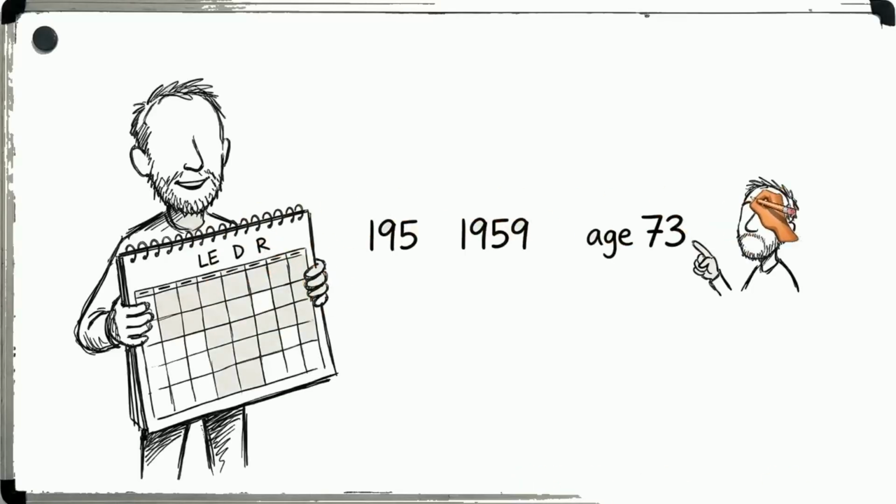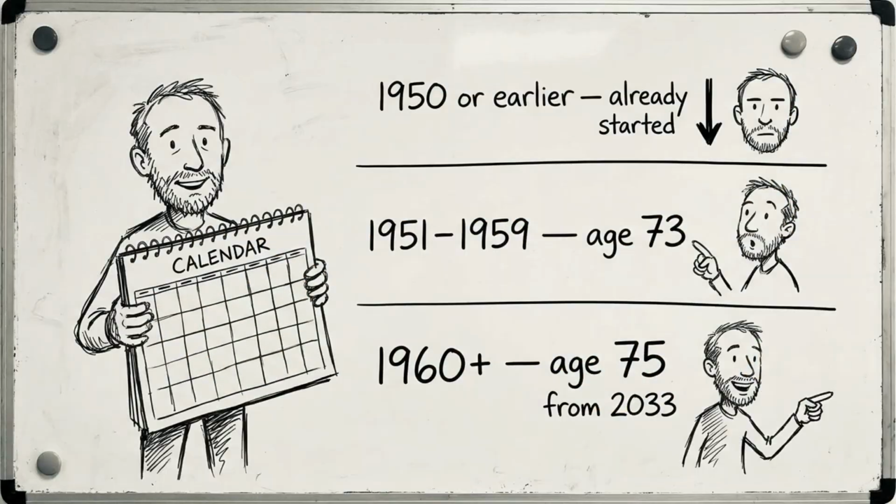How to find your personal RMD start date. If you were born in 1950 or earlier, your RMD started at 70.5 or 72, depending on when you reached those ages. If you were born between 1951 and 1959, your RMD starts at age 73. If you were born in 1960 or later, your RMD starts at age 75, beginning in 2033. When in doubt, confirm with your IRA custodian.